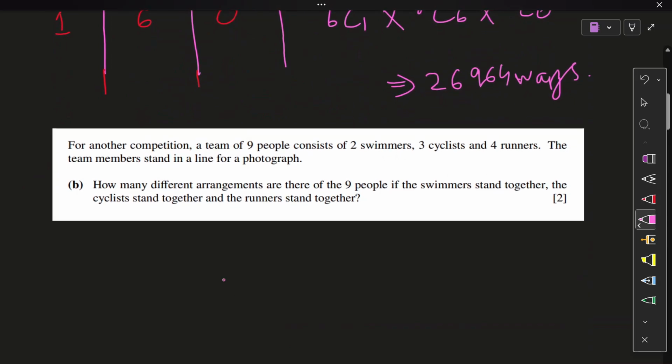6 part B. For another competition, a team of 9 people now consists. A team is formed already of 9 people.